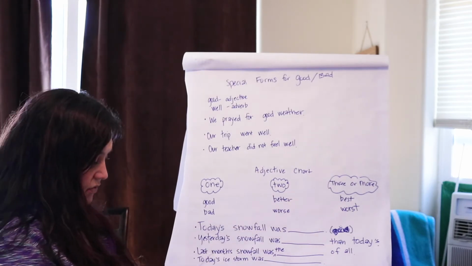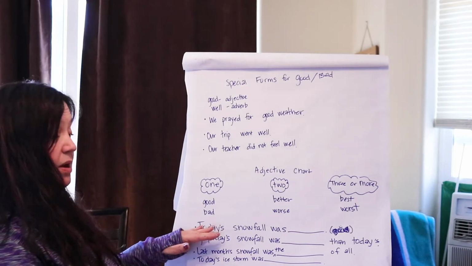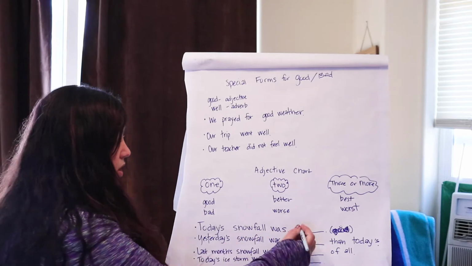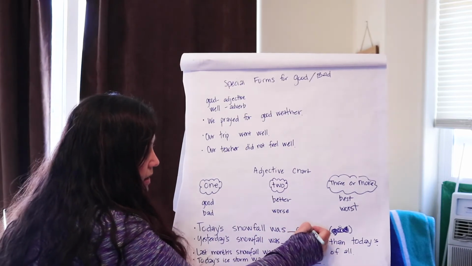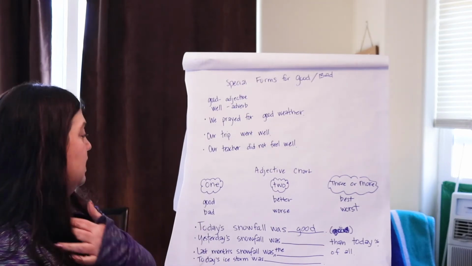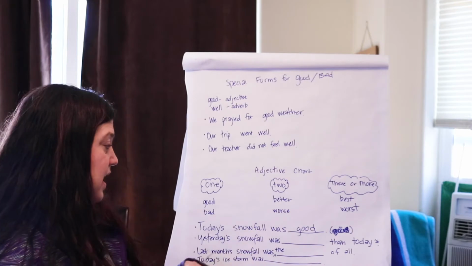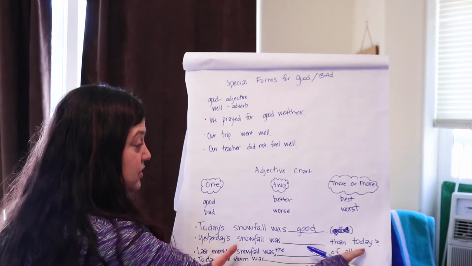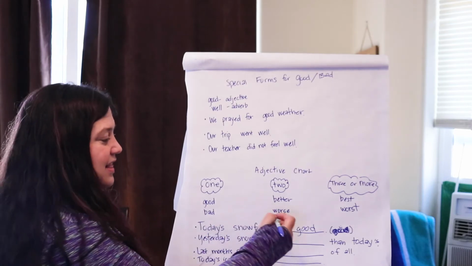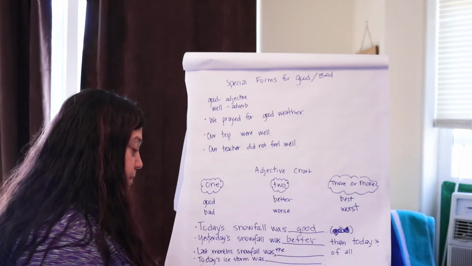So let's look at the first sentence here. Today's snowfall was... well, it's talking about today's, it's only one. So I'm going to say that it was good. I could have said bad, but I want a happy snowfall day, right? Okay. Our next sentence, yesterday's snowfall was blank than today's. How many things are we comparing? 2. So do you want to say it was better or worse? Let's go for better, but worse would have been fine also.